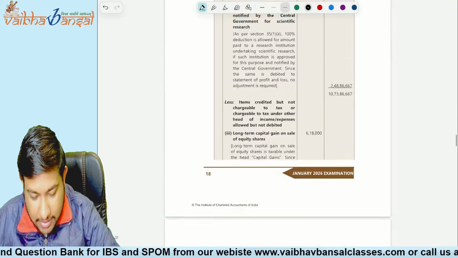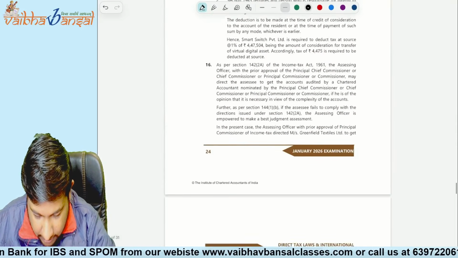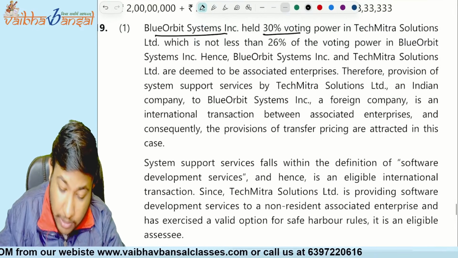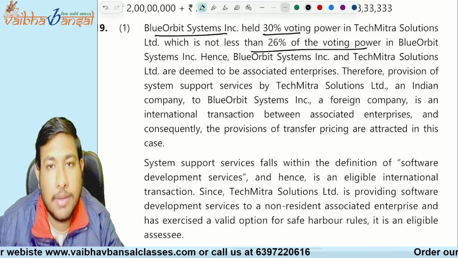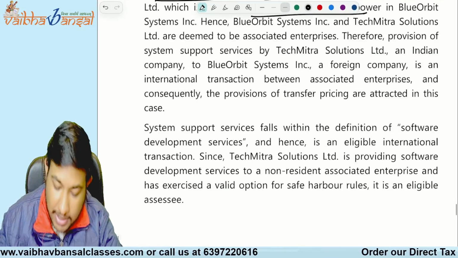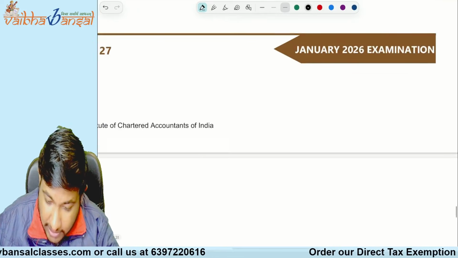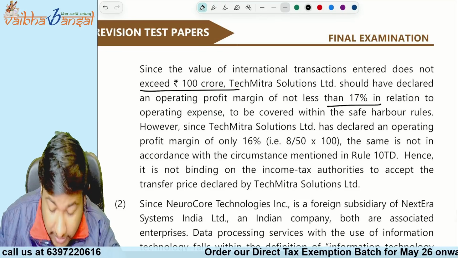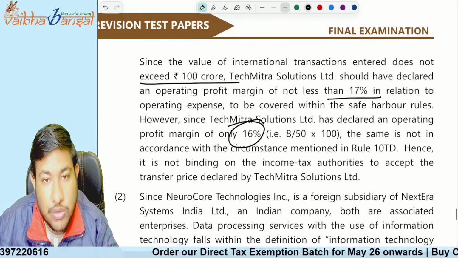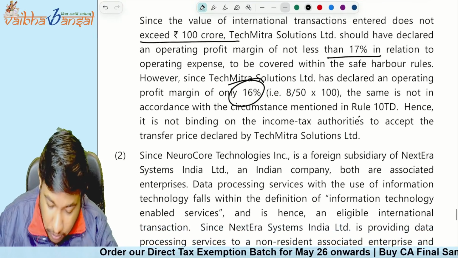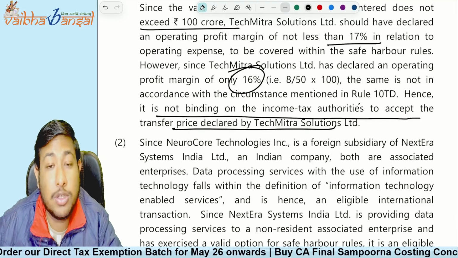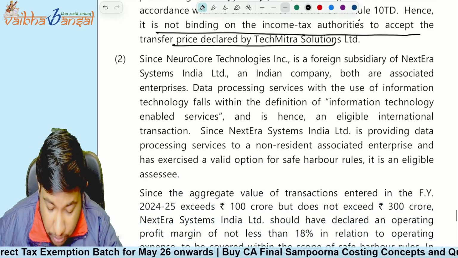Can we see the answer? Yes, question number 19. See, Blue Orbit, holding 30%, is greater than 26%. It is providing software development services, we have already seen this, not exceeding 100 crore, so 17% should be shown, but they are only showing 16%. So as per rule 10D, it is not binding to accept the transfer price, because the safe harbor rule is not applicable to them.